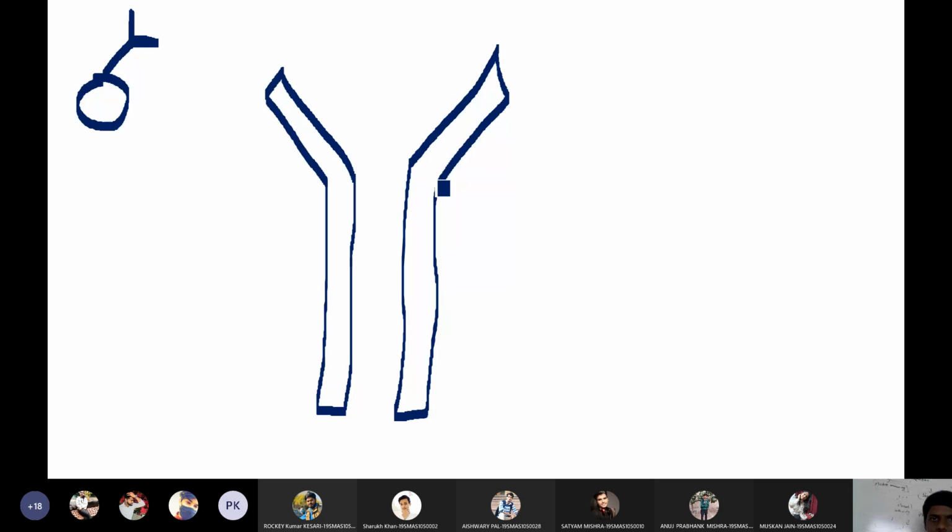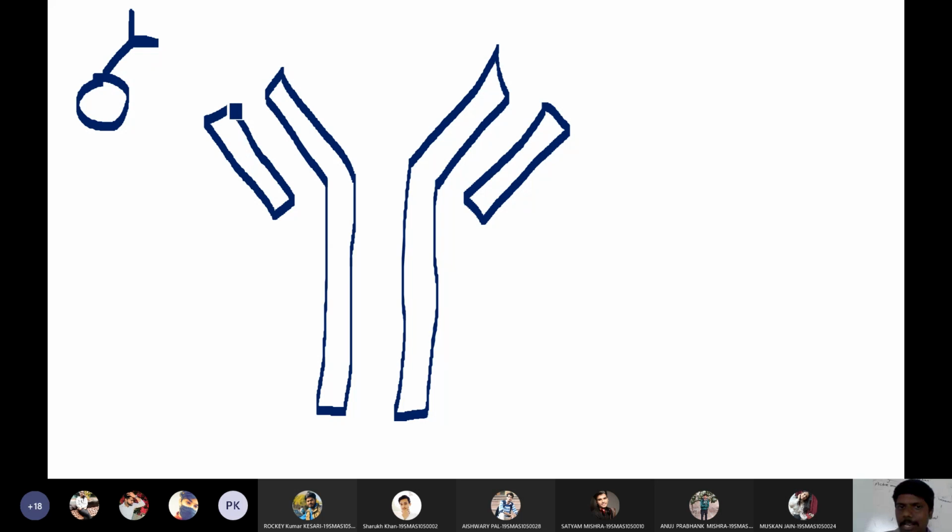Then it will also have two light chains like this. This is a light chain. So one heavy chain and one light chain form a pair. Keep in mind that an antibody has a pair of heavy chains and a pair of light chains. This is called a heavy chain, HC, and this is called a light chain, LC. This is clear, right?